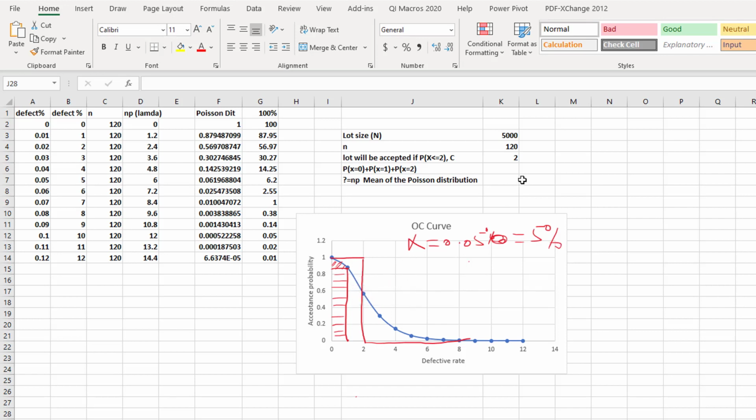If the quality inspector came in and started inspecting, there is a chance, because the producer has a 5% chance of producing defective product, that they will pick some defective parts, even though the lot is producing 95% good items. So this will be our AQL.